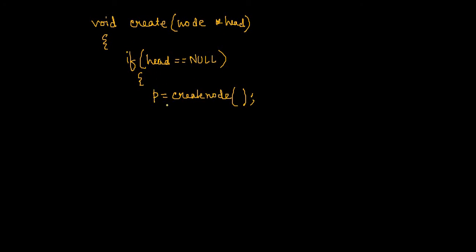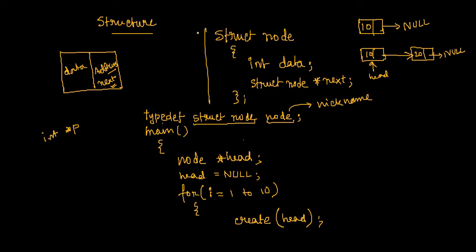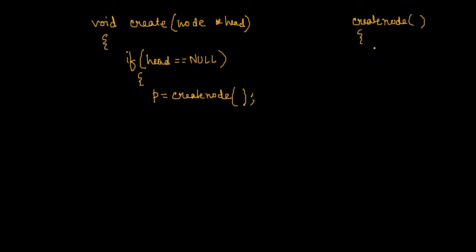So if we go for the create node function, if you declare one more function, create node, what will it do? It will just create a node with a blueprint something like this. I will obviously need a pointer, because create node is going to work in a dynamic fashion. You have to create the node dynamically, which means I need a pointer.